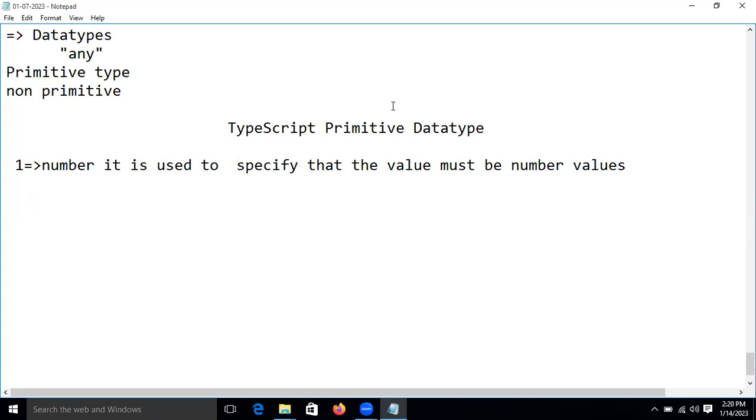So how do we declare the number type inside TypeScript? I'm taking let, then a colon, then we specify the variable name. Let's take x, or y, or anything.